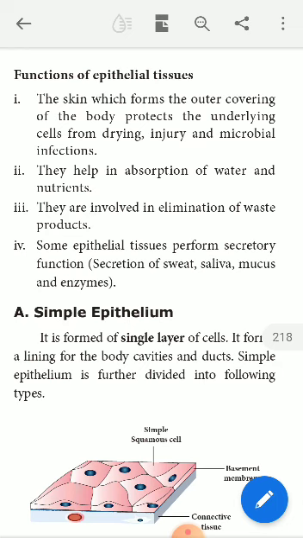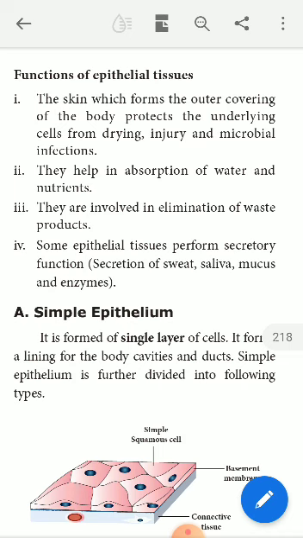Secretion of sweat, saliva, mucus, and enzymes. These are the four important products that are secreted by the glandular epithelial cells. Sweat is the waste product that can be eliminated, and mucus is very important for the lubrication of certain cells or for the easy transportation of certain substances from place to place inside the body.